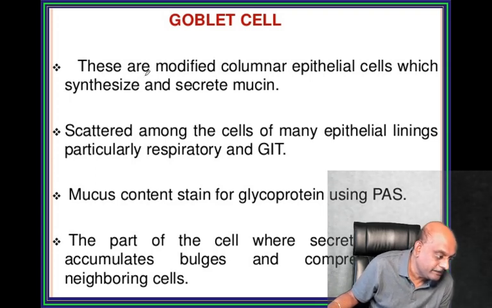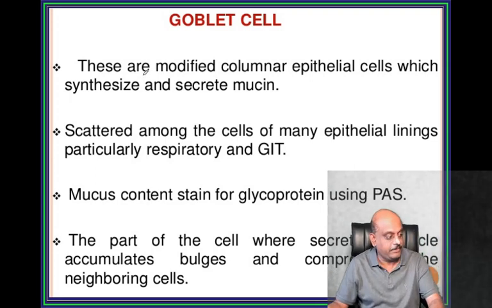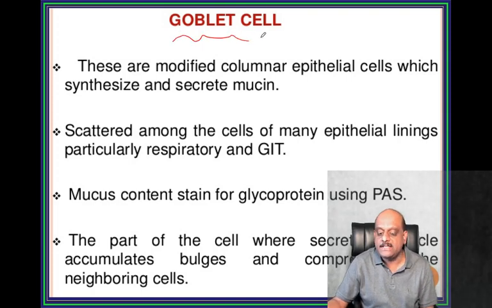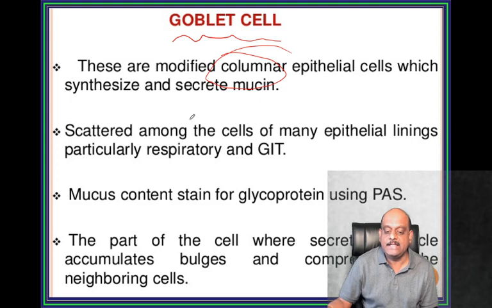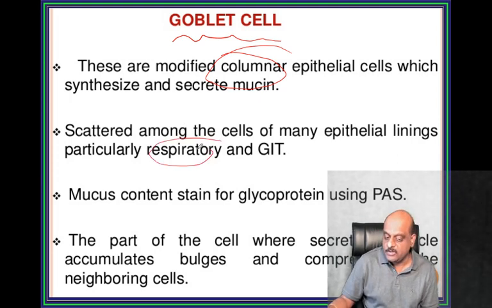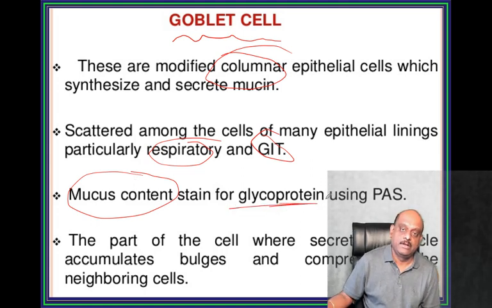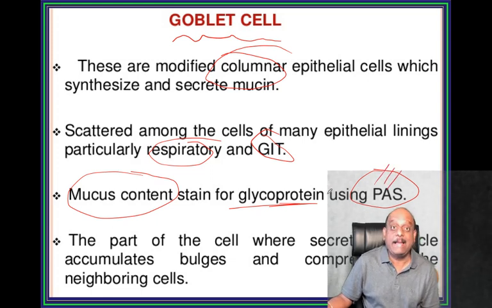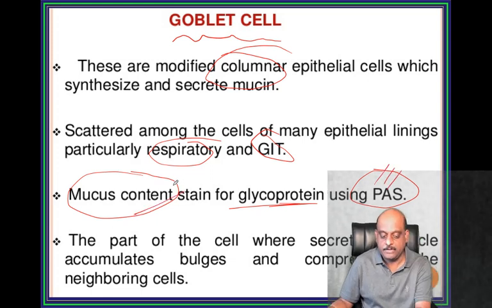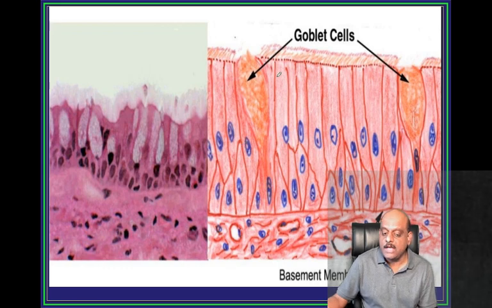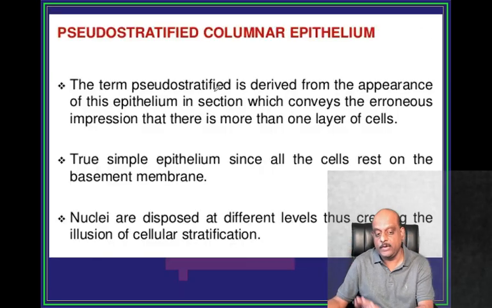Now, doctor, goblet cells. They are the modified columnar epithelial cells. They are present in respiratory and GIT, and they have a mucus content which will be staining with PAS stain. Typically it will be positive. So this is how the goblet cells typically look like.